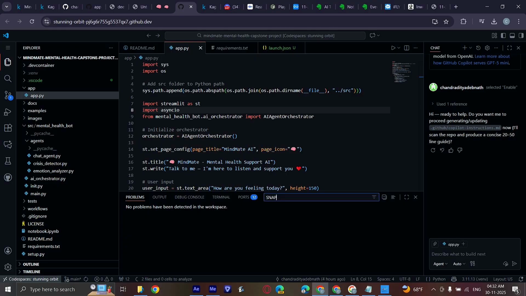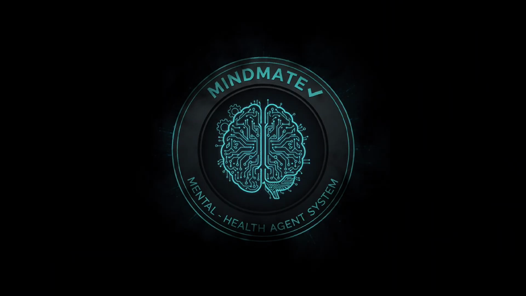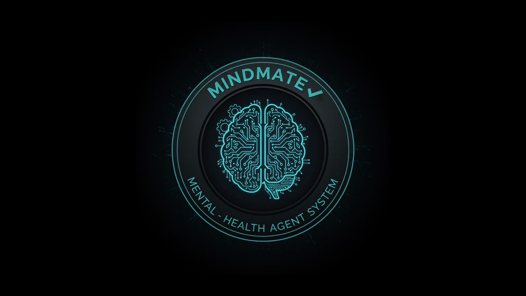Also, there is a stunning orbit view in which we can view our code more efficiently, as you can see in our space. So here's MindMate. It combines technology and empathy to help people manage their mental health anytime.